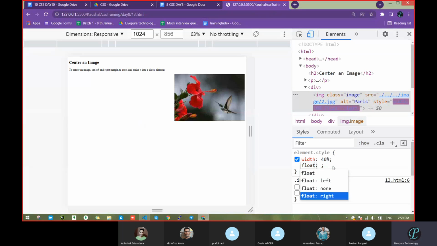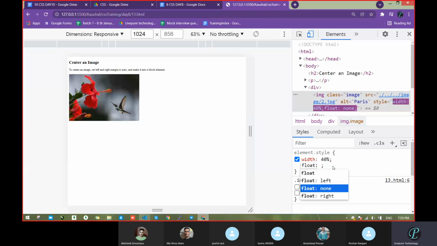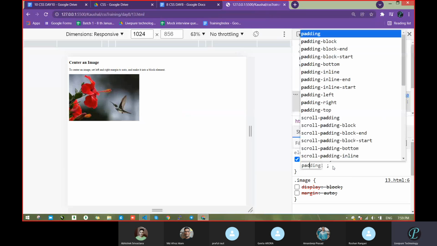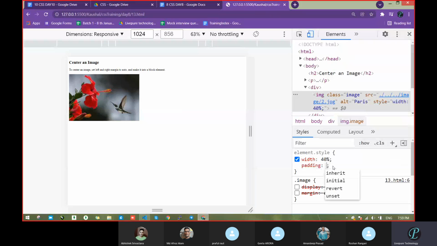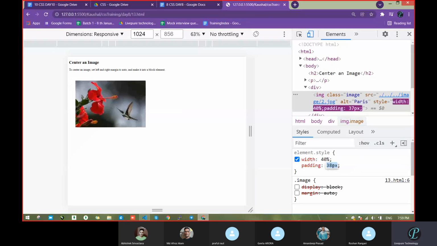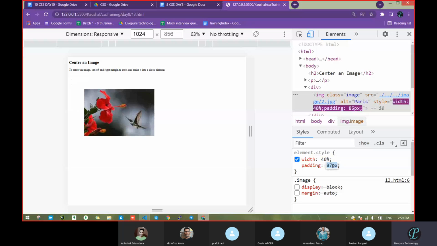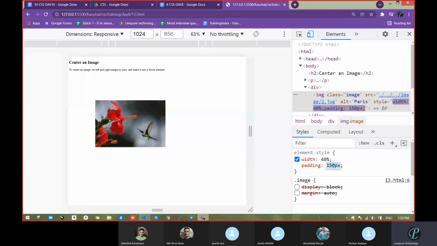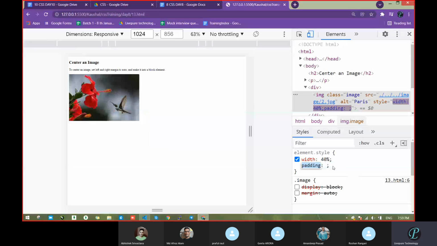With the help of this, we can move in the left direction, the right direction, or none. But suppose we want to do it with padding, we can do that. Go with padding and pass some pixels, say 12 pixels. Now you can move this one. Correct or not? This padding value applies all around, meaning all four directions.